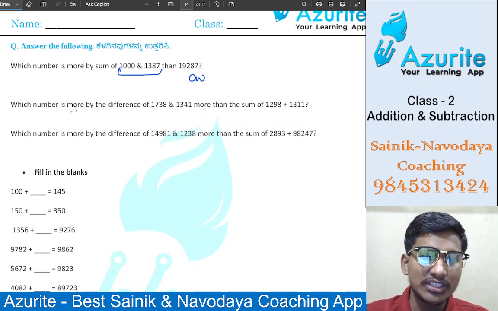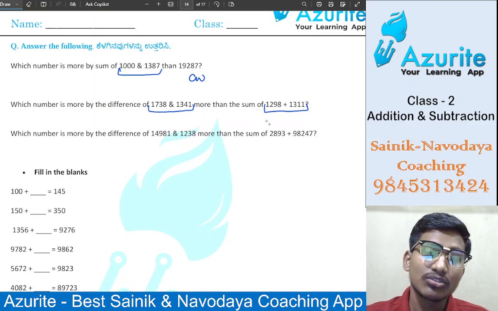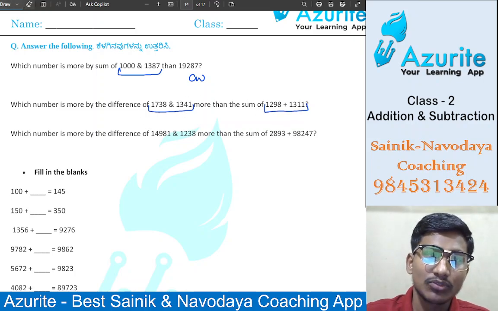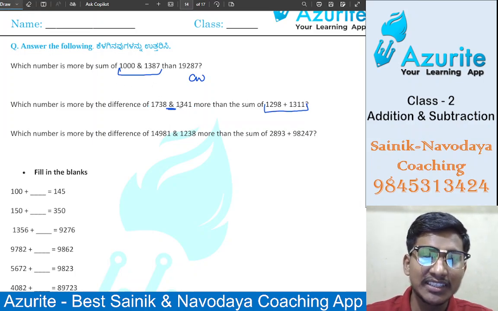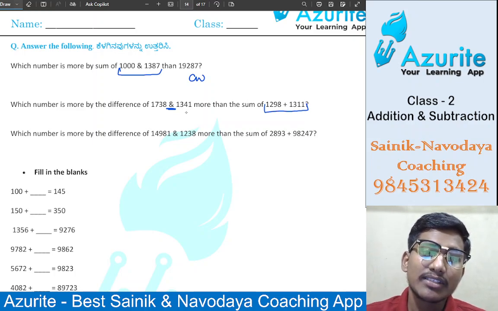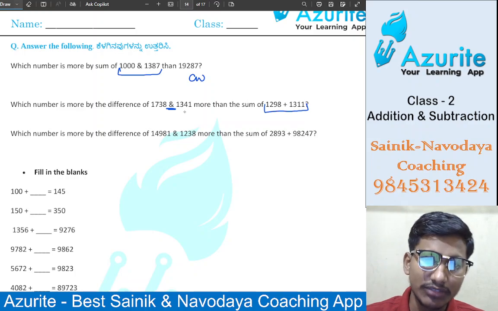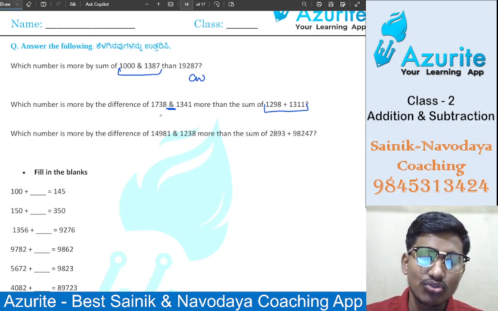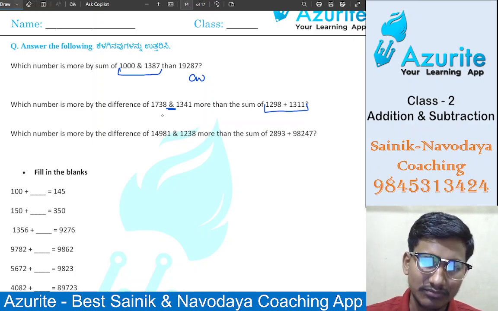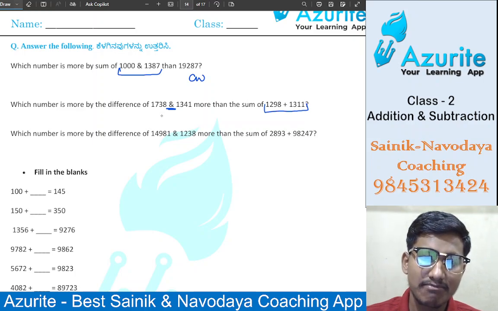Which number is more by the difference of this more than the sum of these two? So difference of means minus. What will be the answer if you minus these two numbers? 1738 minus 1378, that is 397 will come.